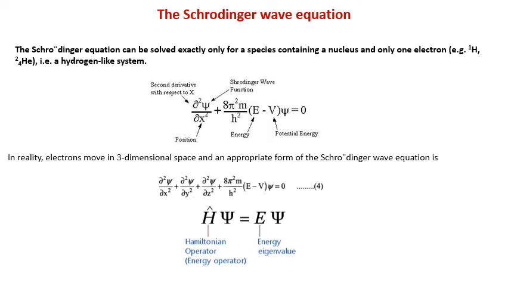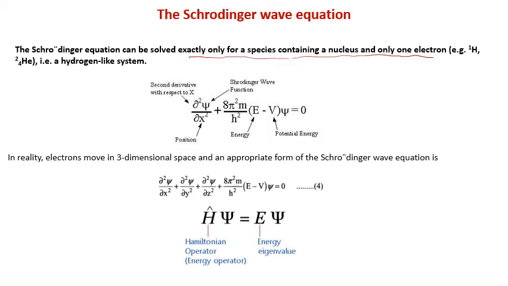Schrodinger wave equation. Information about the wave function psi is obtained from the Schrodinger wave equation, which can be set up and solved either exactly or approximately. The Schrodinger equation can be solved exactly only for species containing one nucleus and only one electron, like hydrogen-like systems.